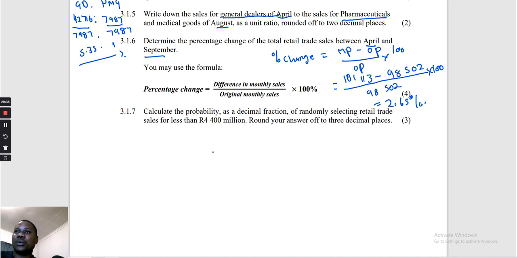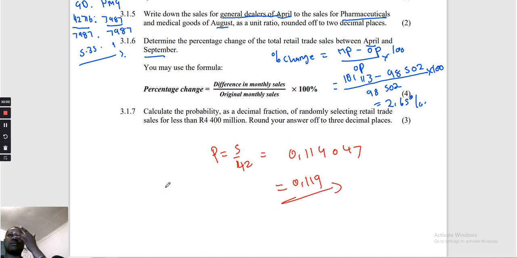So probability equals 5/42, which gives us 0.11904. So this is going to be 0.119, because they want it in 3 decimal places.